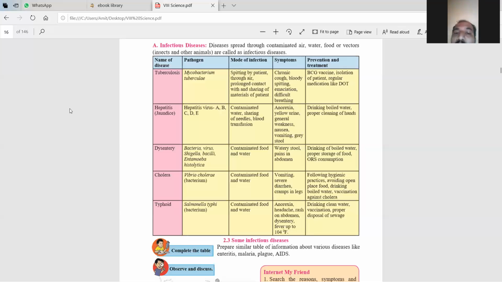And there are so many problems for the breathing also. Now how to prevent these diseases? Now there are different types of vaccinations available in the market. There is a BCG vaccination. Isolation of the patient means isolation ward में वो patient को रखते हैं, and they use ventilators also. Those who have so much breathing problems, and they give DOTS, मतलब मेडिकेशन, मतलब जो डॉट्स की दवाई होती है उसको दिया जाता है.